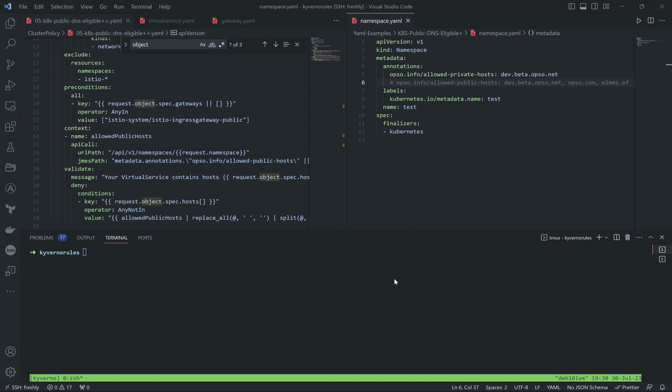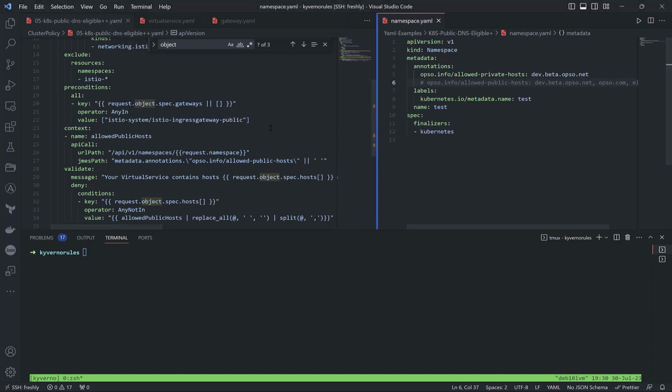Hello everyone. In this video I will explain another cluster policy which will help us to control usage of domains if we use a kind from Istio, like a virtual service. I will try to explain in this cluster policy the usage of an API call inside of Kubernetes based on the source of match to control the flow of our object.